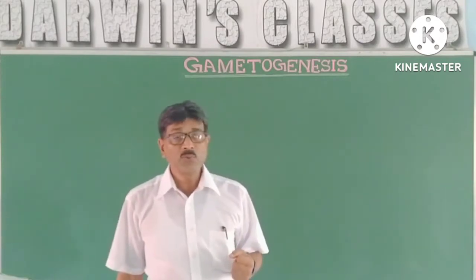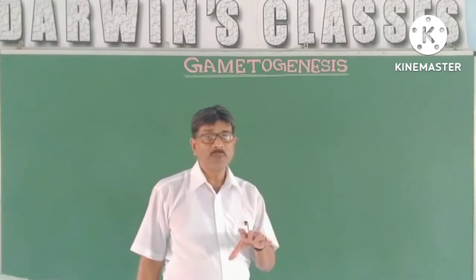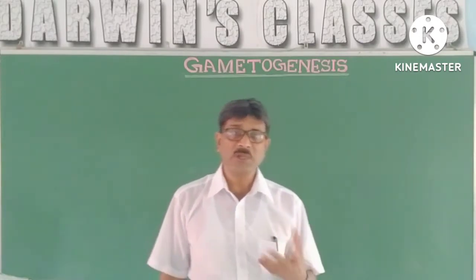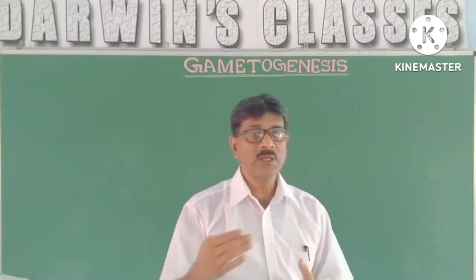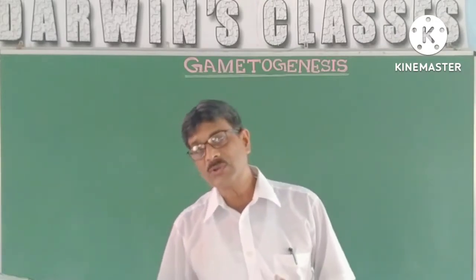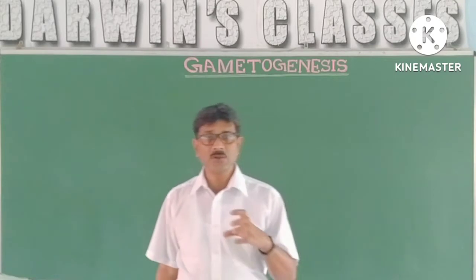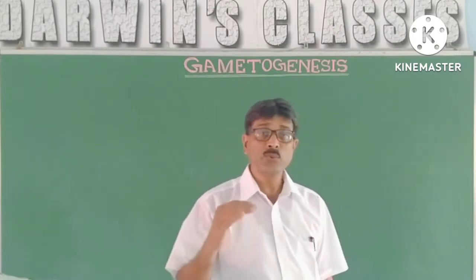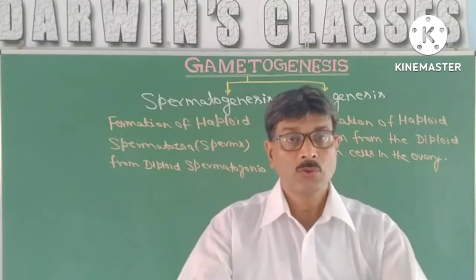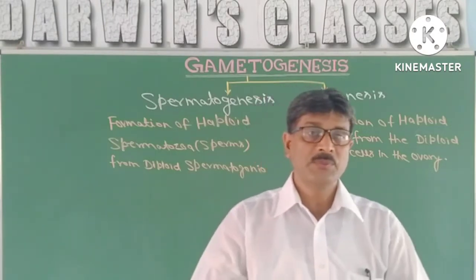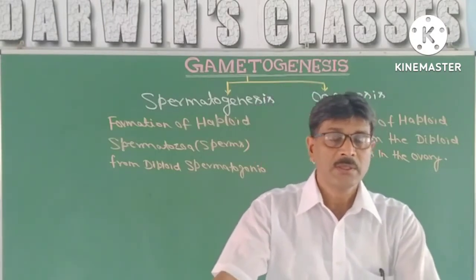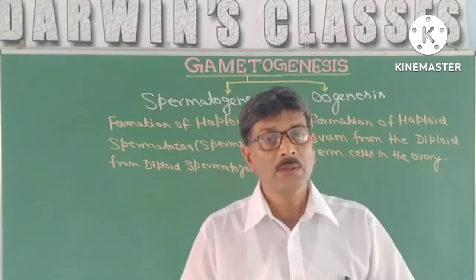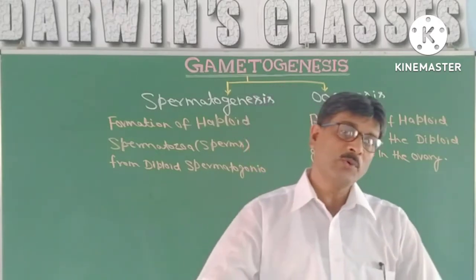Then it is of two types, that means formation of male gamete as well as female gamete. Formation of male gamete means spermatogenesis, and formation of female gamete, that means egg or ovum, is termed as oogenesis. So the formation of gamete, gametogenesis, takes place in human beings after attainment of puberty.